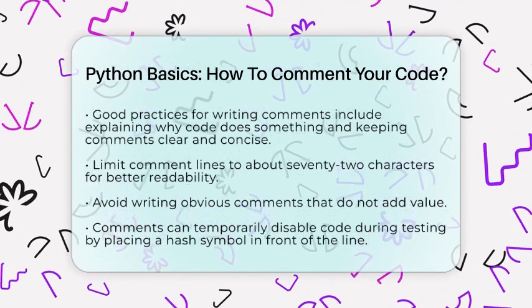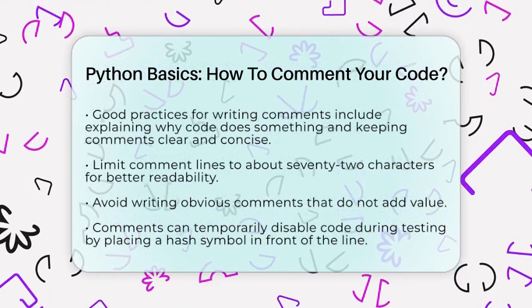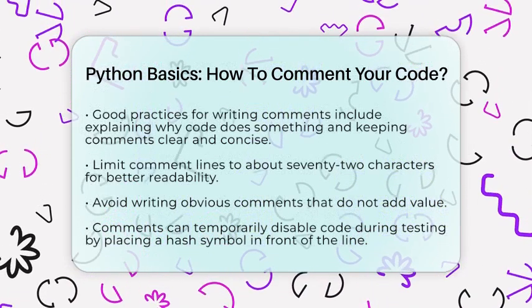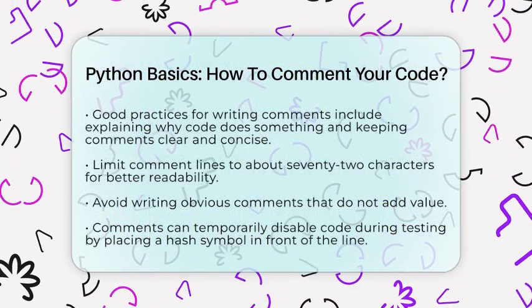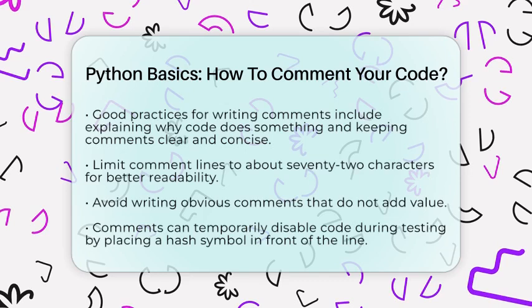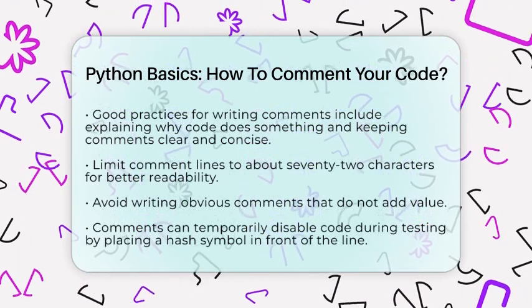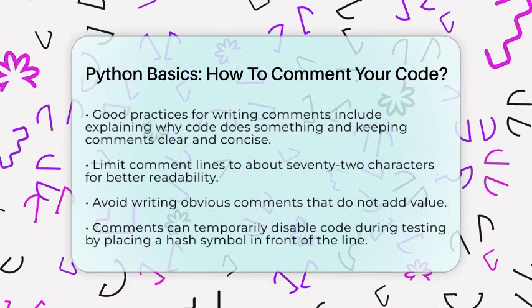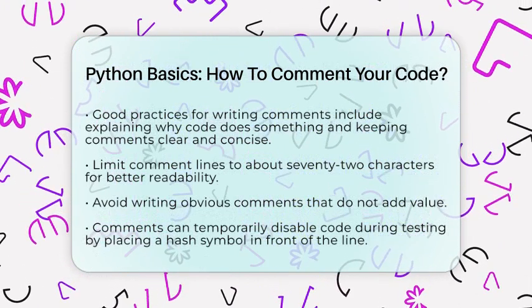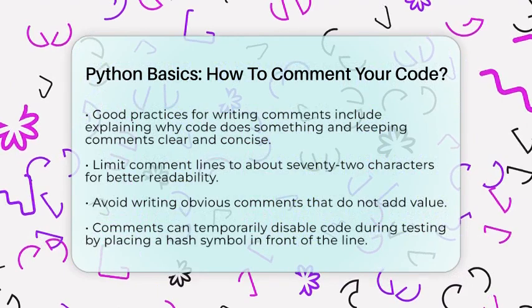In summary, commenting in Python involves using the hash symbol for single-line comments, triple-quoted strings for multi-line comments or docstrings, and writing comments that help explain the purpose and reasoning behind the code. This practice improves readability and maintainability, making your code easier to work with.